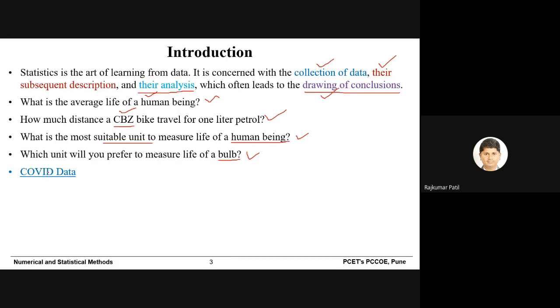Now we will go to COVID data. Just a minute.